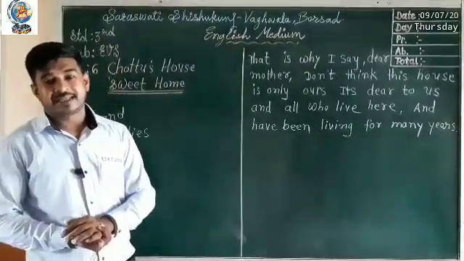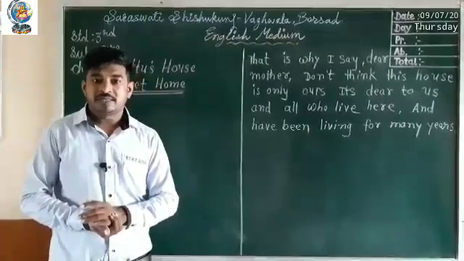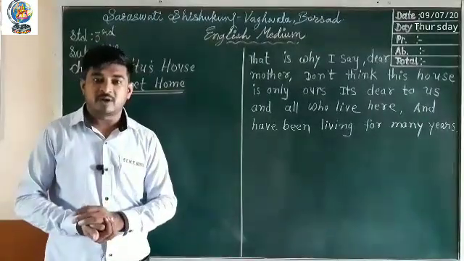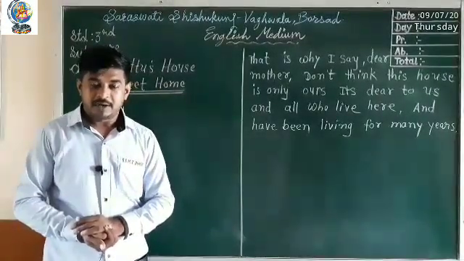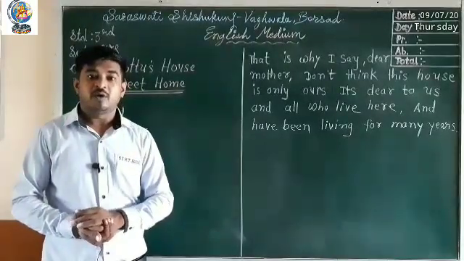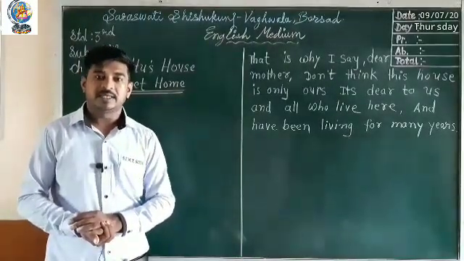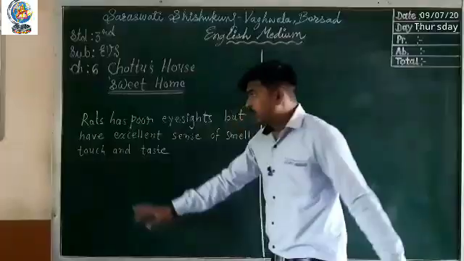So the boy is telling that, mother, don't think that the house belongs to us only, but it belongs to all those who are living in our house.